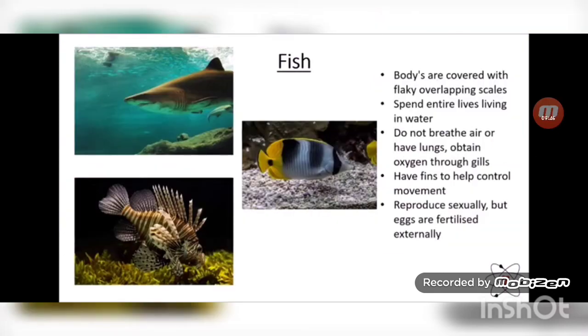Fish. The body is covered with flaky overlapping scales, and they spend their entire life in water. They do not breathe air or have lungs, but obtain oxygen through their gills. They have fins that help them to move. They reproduce sexually, but the eggs are fertilized externally.